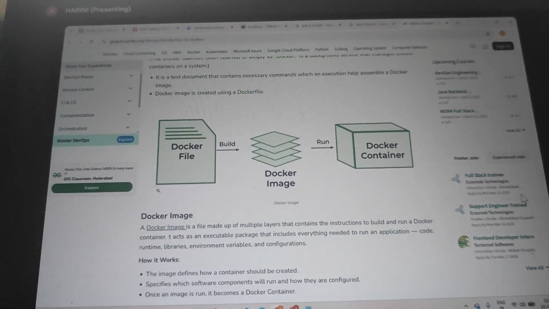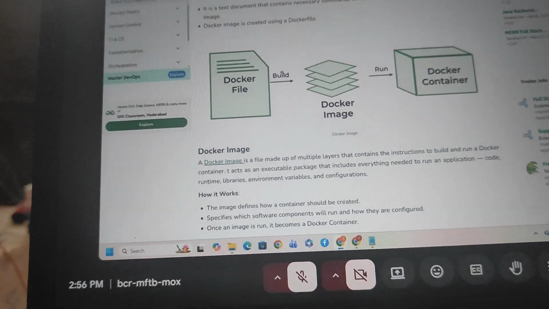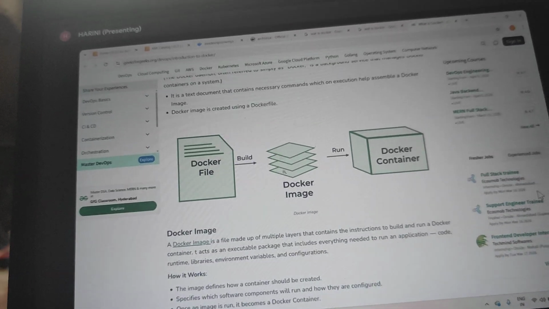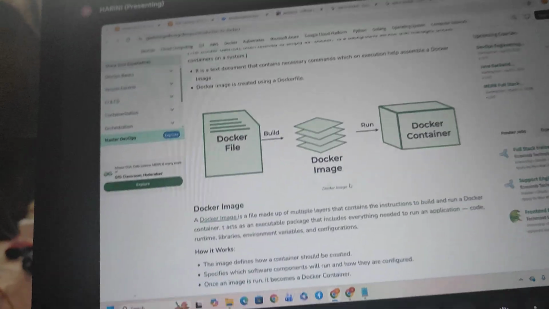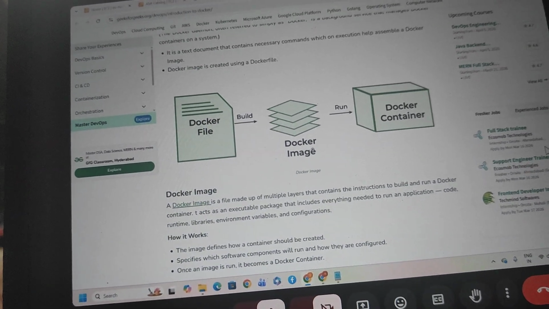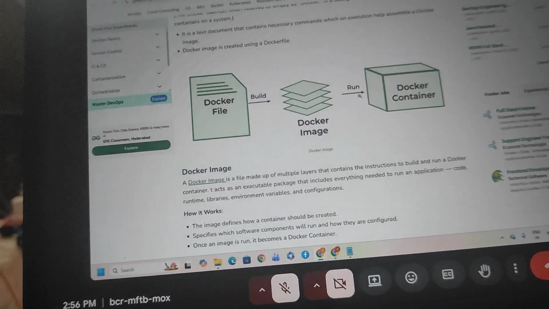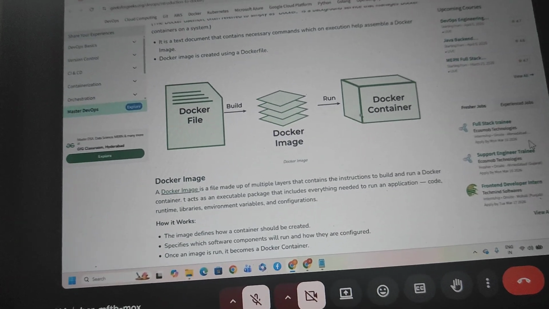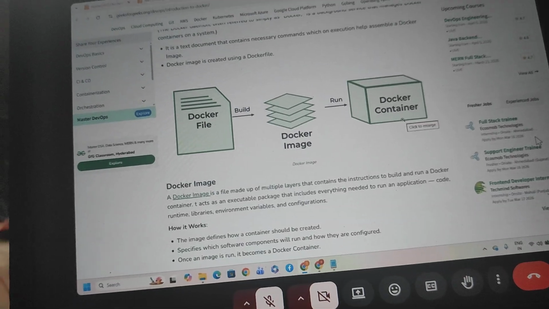See this. First we have to create one file, and next we have to build that file. Once the build process is successfully done, the image is created, and that is the Docker image. Once the Docker image is done, we move on to run. For the run purpose we use docker run. Run in the sense the container is successfully running. After that the Docker container is visible.